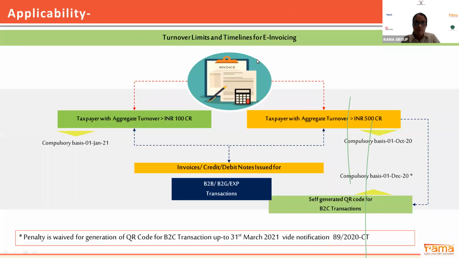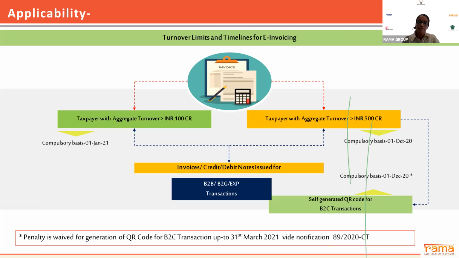Now we come to the turnover limits and timelines for e-invoicing. As you are all aware, for taxpayers whose aggregate turnover is more than 500 crores, e-invoicing has already started, from 1st October 2020. For taxpayers whose aggregate turnover is more than 100 crores, e-invoicing is applicable from 1st January 2021.